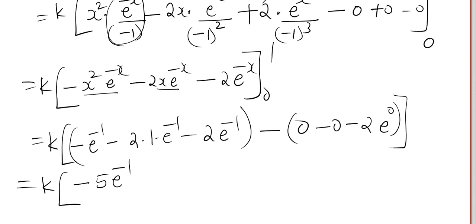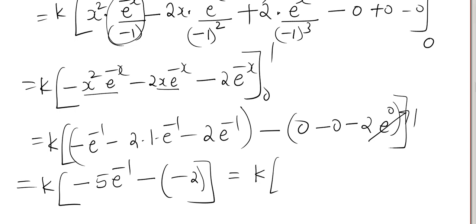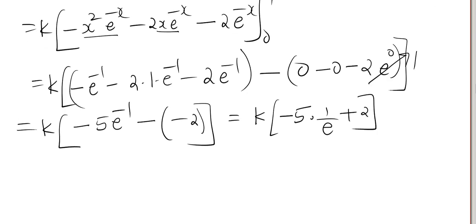And then here minus of minus 2. Right? e power 0 is 1. So minus 2 into 1 is 2, equals to k times minus 5 e power minus 1, which can be written as 1 by e, minus 2 plus 2. This equals k into minus 5 by e plus 2.